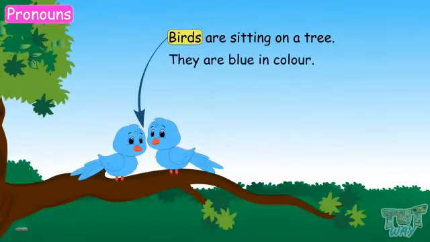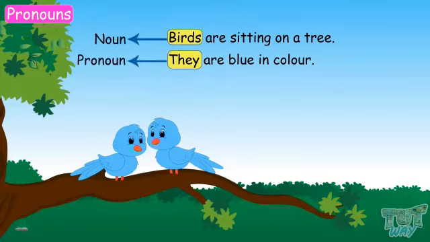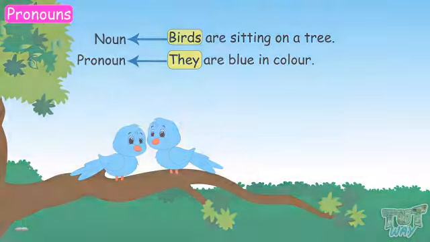Next example. Birds are sitting on a tree. They are blue in color. What is blue in color? What does they refer to? They refer to birds. So, they is being used in the place of the naming word birds. So, they is a pronoun. So kids, the words that are used in the place of naming words, that is nouns, are called pronouns. Got it? We will learn more about them with lots of examples.